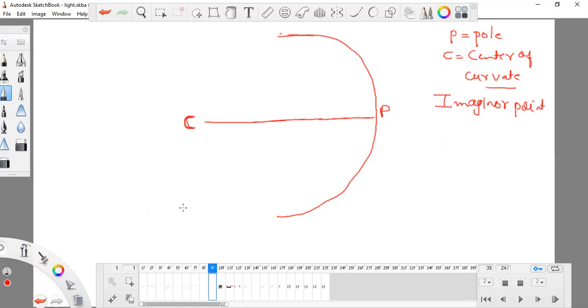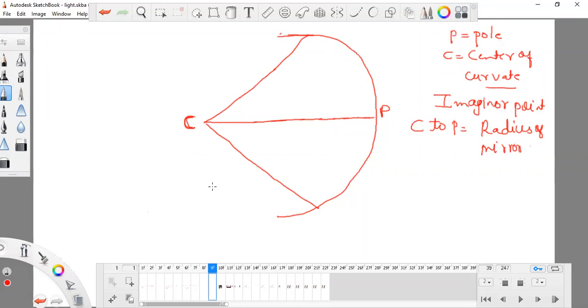Next, if I start from here to the mirror and draw any type of line, from the center of curvature to the pole, C to P is equal to the radius of the mirror. And tomorrow I will show you the real mirror.